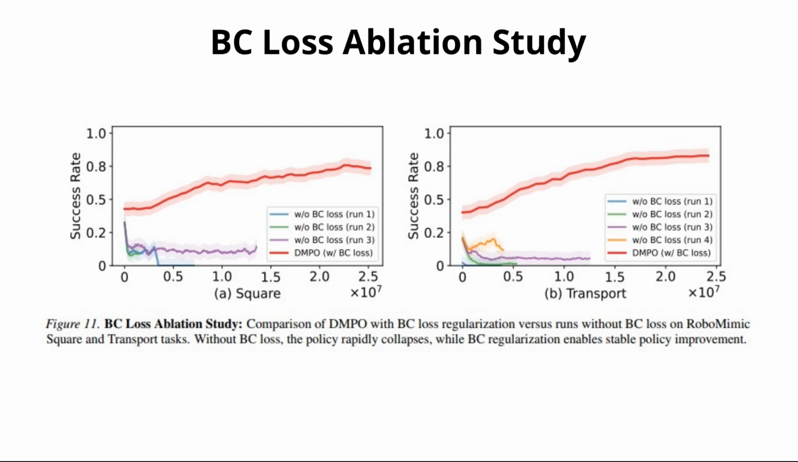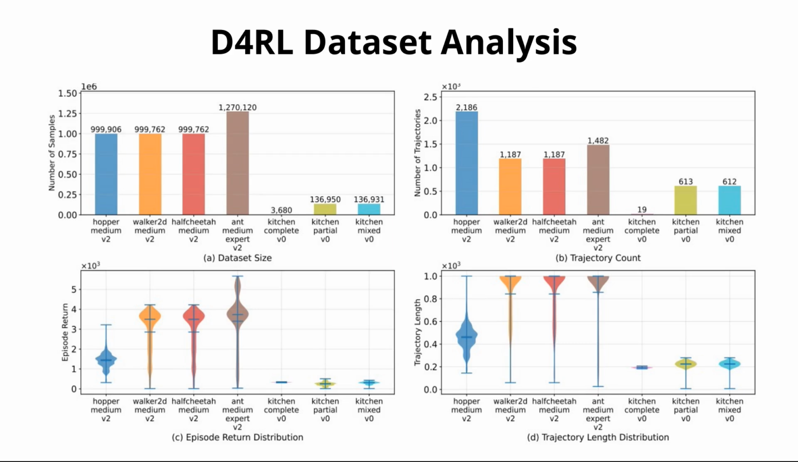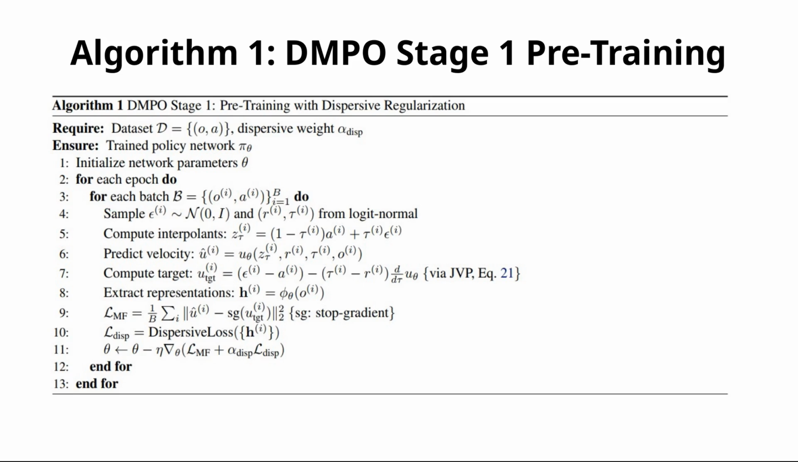BC loss ablation study. Behavior cloning regularization is mandatory. Without it, the policy collapses. The BC loss acts as an anchor, enabling stable exploration during RL. Robomimic dataset analysis. We used the simplified dataset, 1.4 gigabytes versus 31.5 gigabytes for the full set. It preserves the trajectory complexity of the full set, ensuring our efficiency claims are valid and reproducible. D4RL dataset analysis. D4RL benchmarks show high variance in episode returns, for example, ANT, indicating significant room for RL improvement, which DMPO exploits effectively.